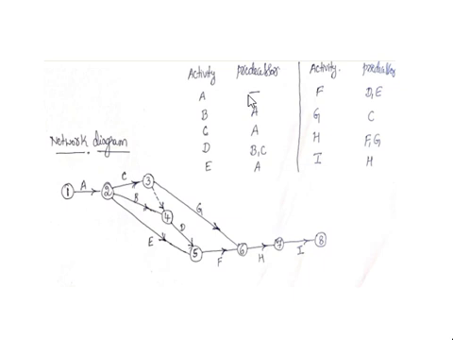So for activity A, there is no relationship. For activities B, C and E, there is a relationship: B, C, E are going to start only when activity A has finished. Similarly, we need to observe for the remaining activities what relationship there is. That relationship is the predecessor. So that means unless and until the first activity A is completed, we cannot start the activities B, C, E. If you want to start activities B, C, E, you need to complete activity A. Keeping that in mind, we have completed a network diagram.